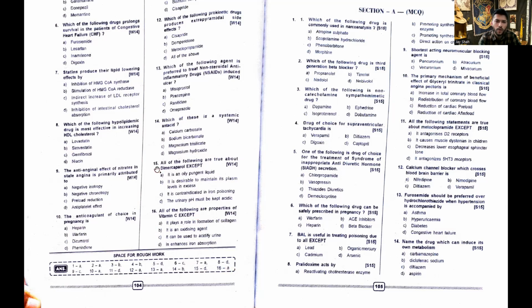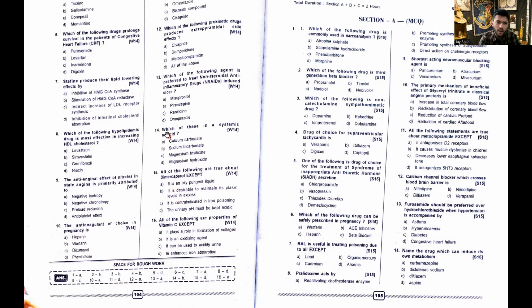All of the following are true about dimercaprol except: oily pungent liquid, yes. Desirable to maintain its plasma levels in excess, yes, because it is an antidote. Contraindicated in iron poisoning, yes, because in iron poisoning you will use desferrioxamine and deferiprone. Urinary pH must be kept acidic. No, it has to be kept basic.